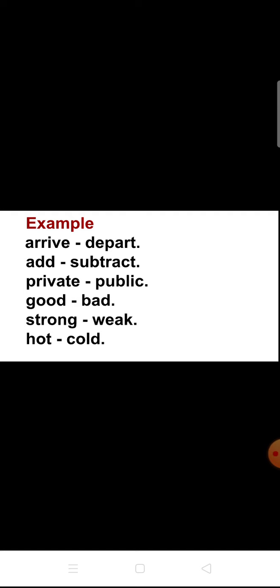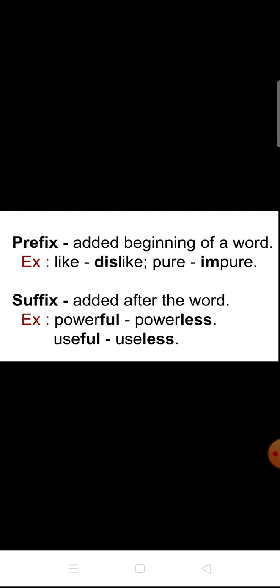These are the antonyms. Apart from these, there are some opposite words like this. By adding prefix and suffix, we can change a particular word into an opposite word, into antonyms. Look at here. Prefix. What do you mean by prefix? Pre means before, isn't it? Prepaid, before. Prefix means added before the word.